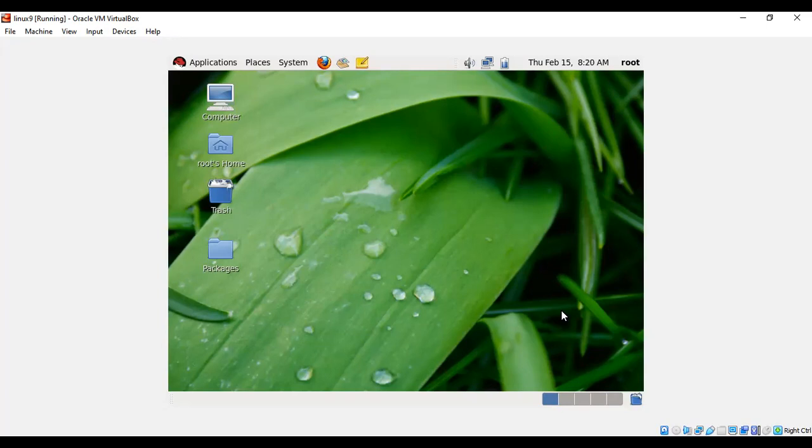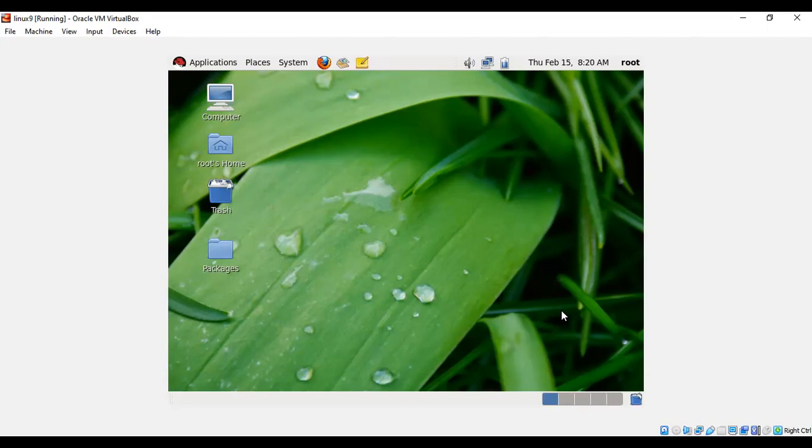Before going for all the commands, first tell me what is Linux? Yeah, Linux is an operating system. Just as we have the DOS operating system and the Windows operating system, the same way Linux is also an operating system, but it is a command-based operating system.